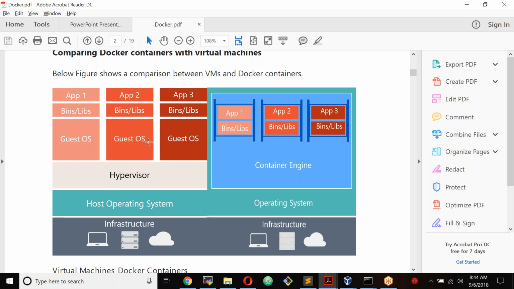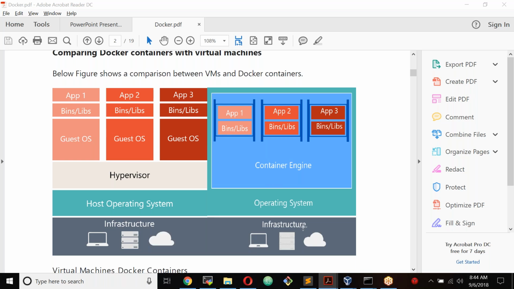So how much will you get? 4 GB, 4 GB, 4 GB for each guest operating system. And if you're running Windows 2016, it requires at least 4 GB, but let's assume you have only given 2 GB. 2 GB is given for each operating system, and how much is left? 2 GB per server is left for your applications, correct?